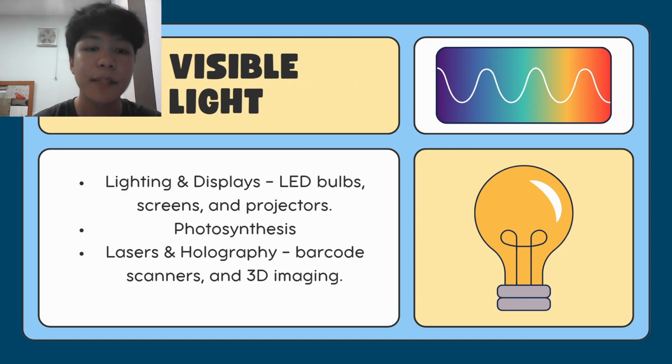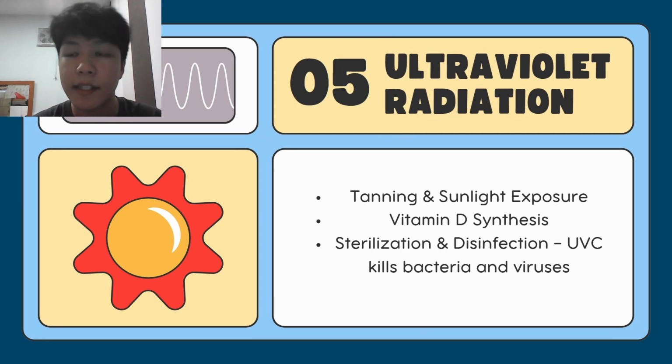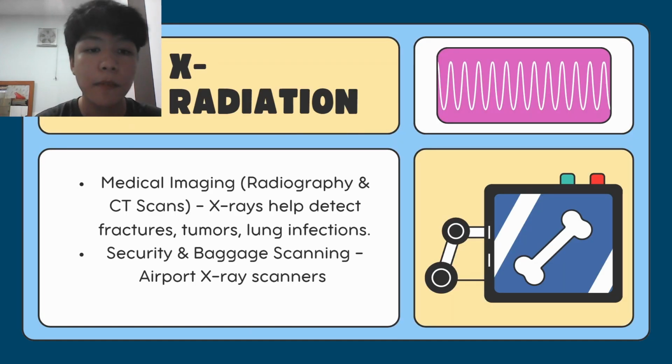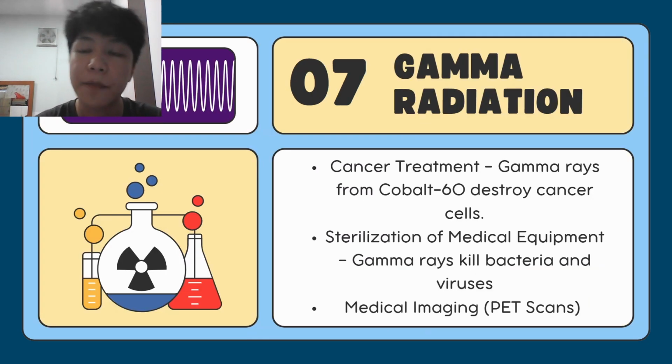And then the next is visible light. It is used for lighting and displays such as LED bulbs, and also for photosynthesis, lasers, and holography. The next one is ultraviolet radiation. It is used for tanning, vitamin D synthesis, and sterilization and disinfection. Next up, X-rays. They are used for medical imaging and security and baggage scanning as used in airports. And then finally, we have gamma radiation. It is used for cancer treatments, sterilization, and PET scans.